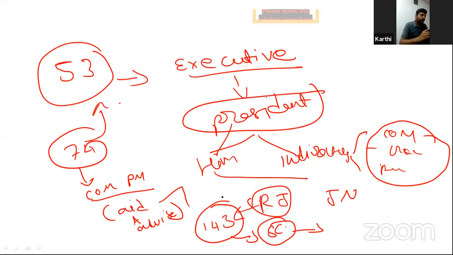In the parliamentary form of government, there are two types of executives. The nominal executive: nominal means he is the head but does not have that many powers. Okay. Nominal head and real head. The real head is the Council of Ministers headed by the Prime Minister, because they are directly elected by the people. So they have the de facto power, that is, they are the real rulers. So whatever advice is given by the Council of Ministers headed by the Prime Minister is binding on the President. So this was the opinion of the Supreme Court.